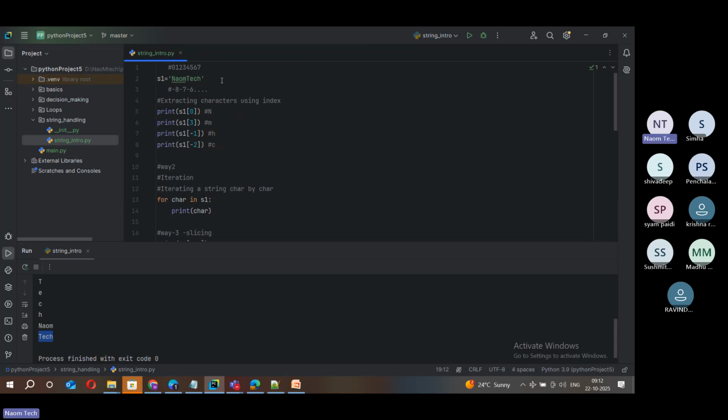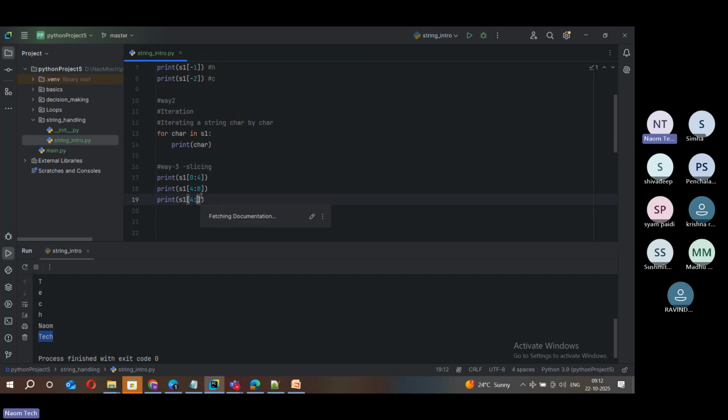Are you following, friends? Again, you don't need to specify the end index. That is not needed. Okay, but it's up to you. In the beginning, if you want, you can add it for a while. After that, once you are experienced, once you get hands-on, you automatically don't feel like adding all that.